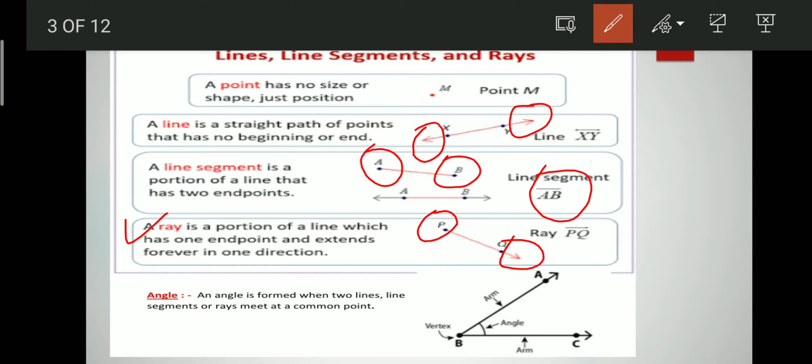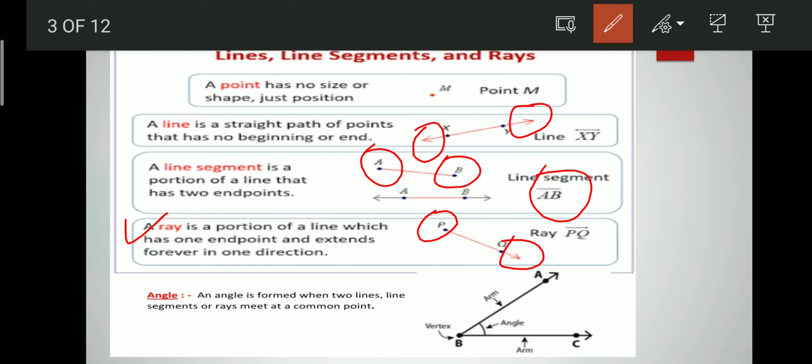Okay. So we studied that a line has no endpoint, a line segment has two endpoints, and a ray has one fixed point, that means one endpoint, and on the other hand we can extend it forever in one direction.